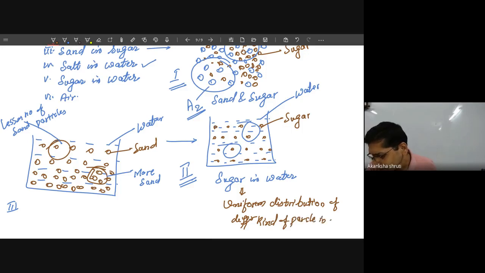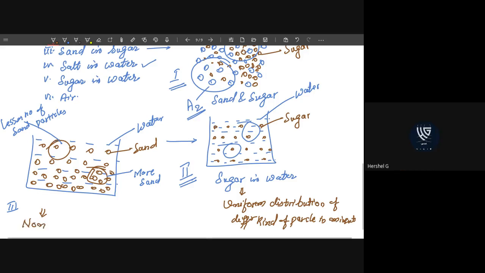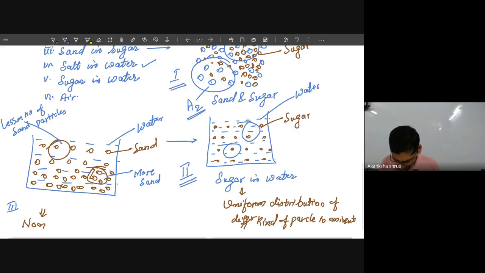In a mixture, because a mixture is always having more than one kind of particle. But in this case, which is the mixture of sand and water, we are observing non-uniform distribution. Uniform is equal number or equal amount. So non-uniform mixture.